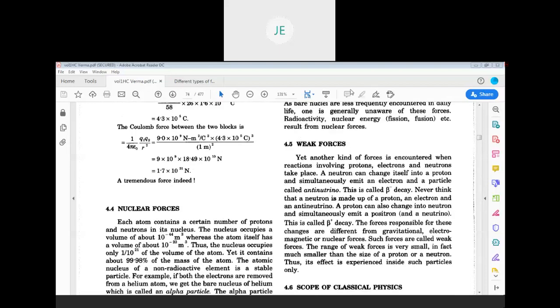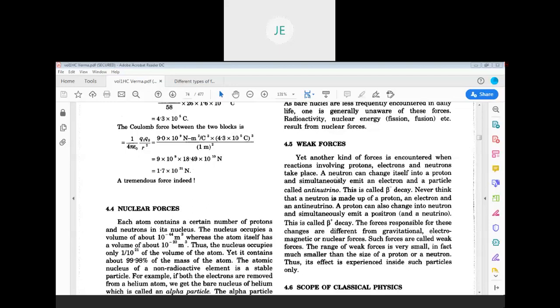Another type of force is called weak forces. That is when reactions involving protons, electrons and neutrons take place. A neutron can change itself into a proton and simultaneously emit an electron and a particle called an antineutrino.